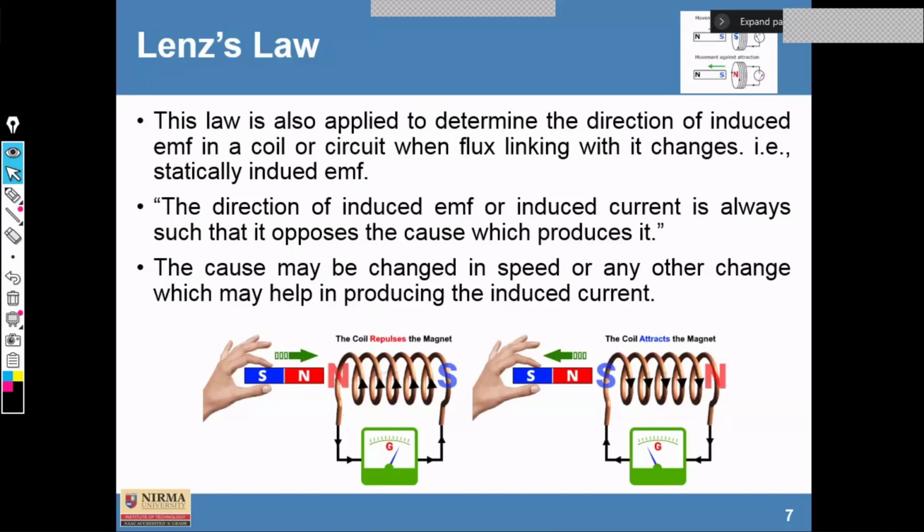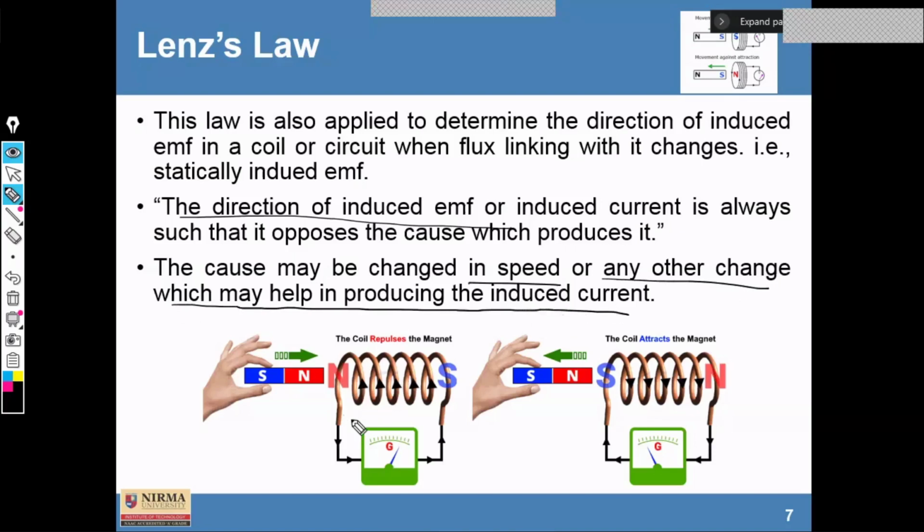According to this law, the direction of induced EMF or induced current is always such that it opposes the cause which produces it. The cause may be a change in speed or any other way that helps in producing the induced current in it.